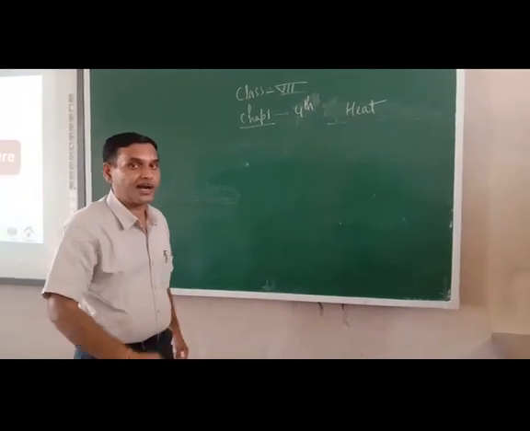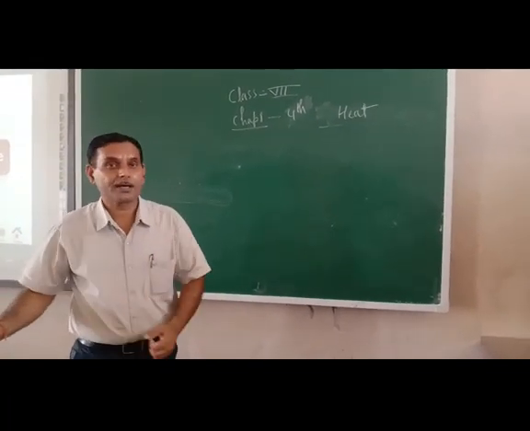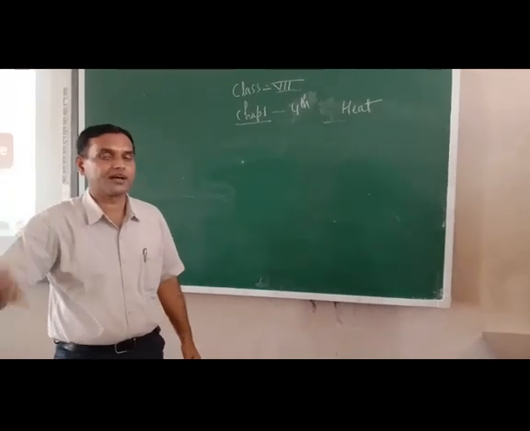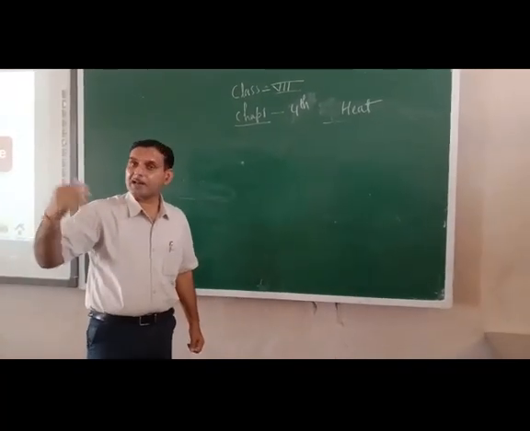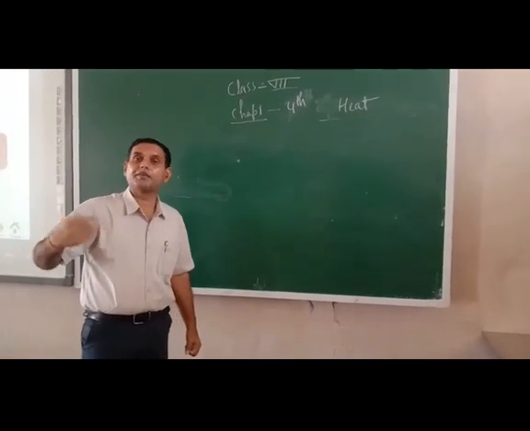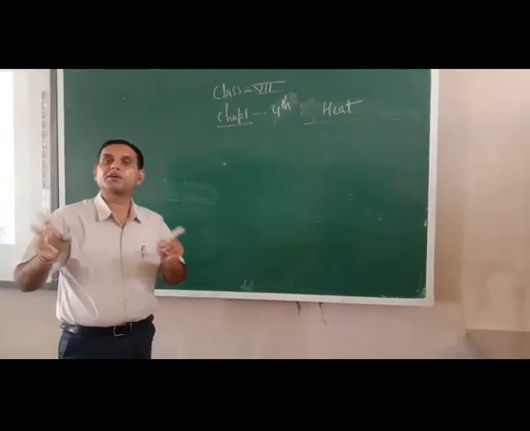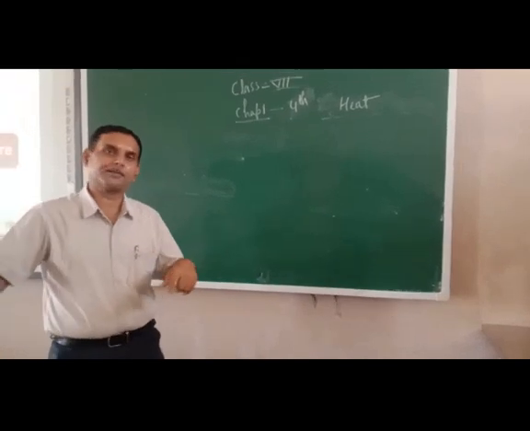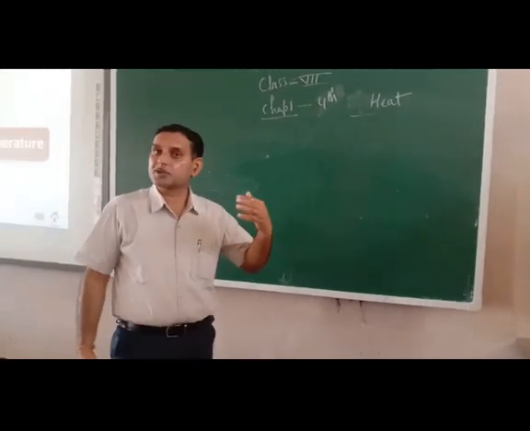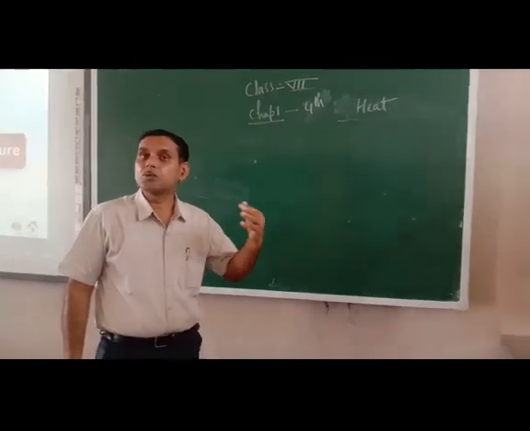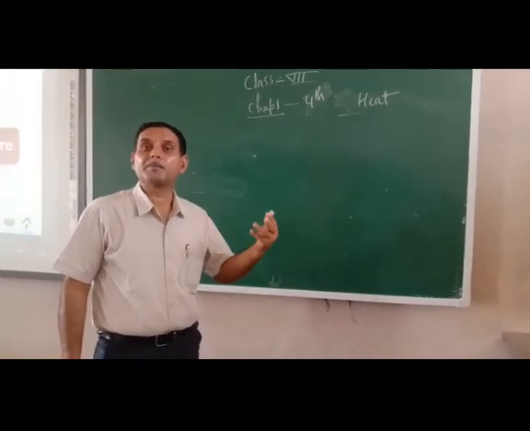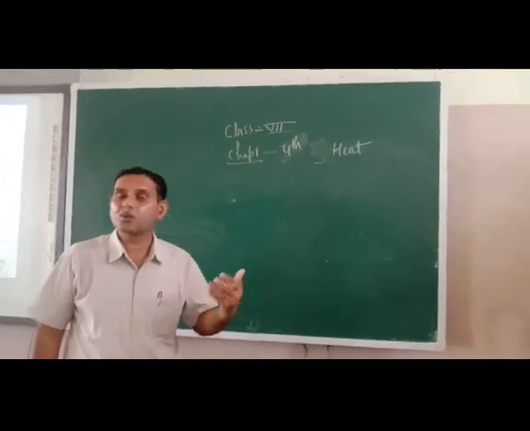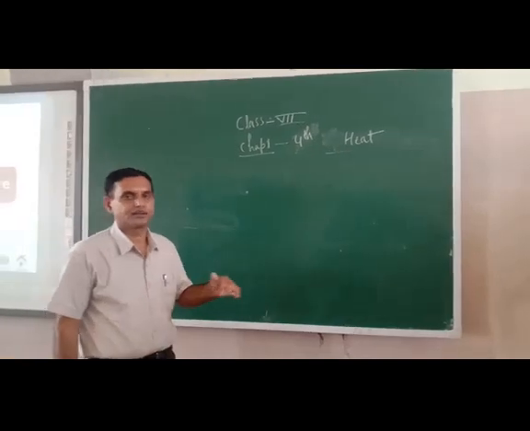And the amazing fact is, the same water, that is beaker number third water, is telling us different temperature with respect to the both fingers. With respect to one finger it is hot, with respect to another finger it is cold. So there should be an absolute measurement of temperature, so that we can decide that an object is cold or hot.